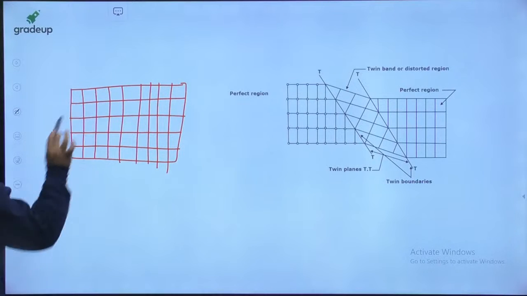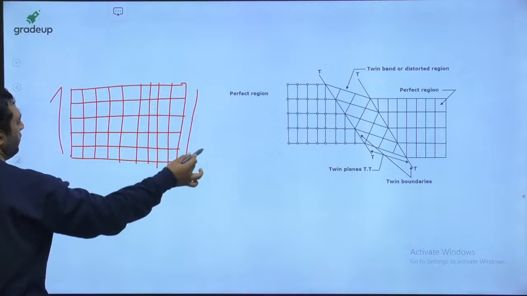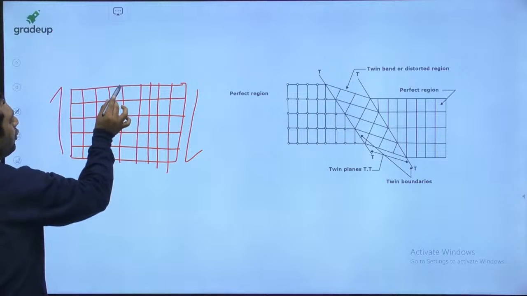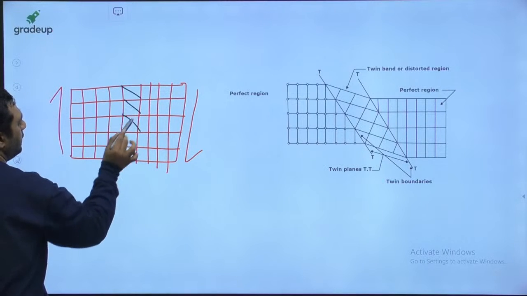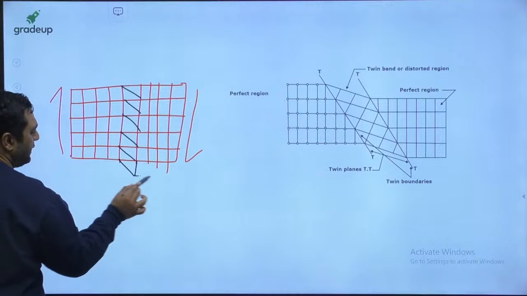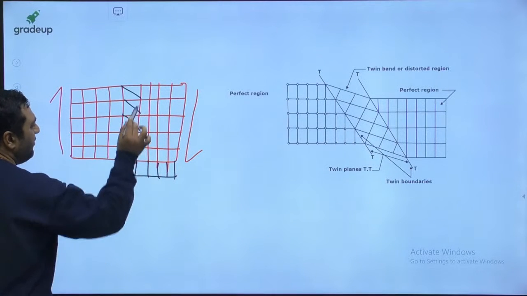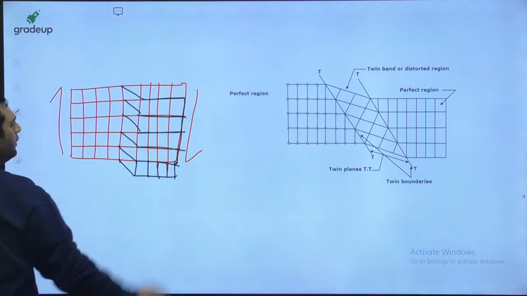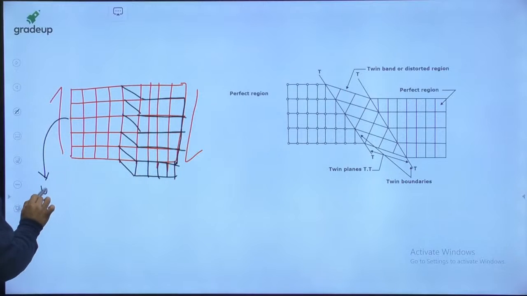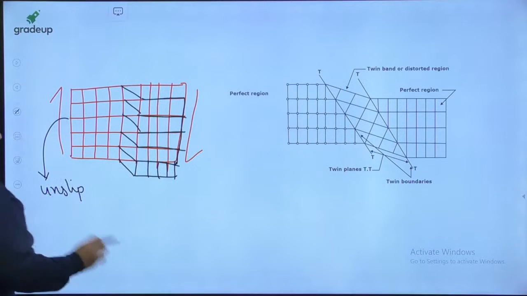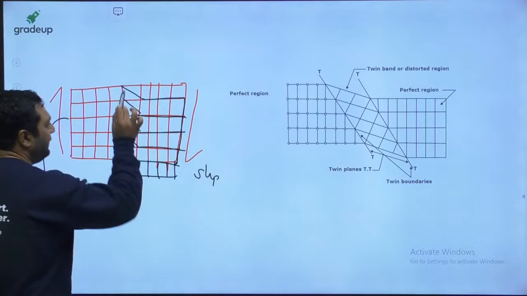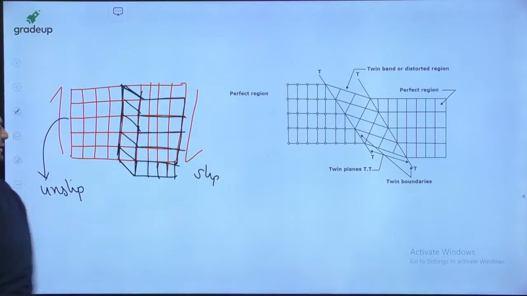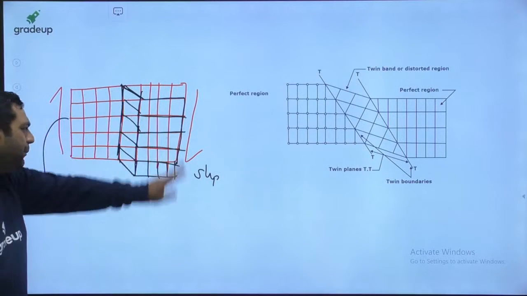So my dear, this was the case. You applied shear distortion. After applying shear distortion, this will be distorted like this. This will be distorted like this. Let us say this gets distorted like this. Previously the structure was the red one. Finally it became the structure with the black one. So this part remains unslipped. This part is slipped. And these are the two boundaries which are separating this unslipped part and the slipped part.